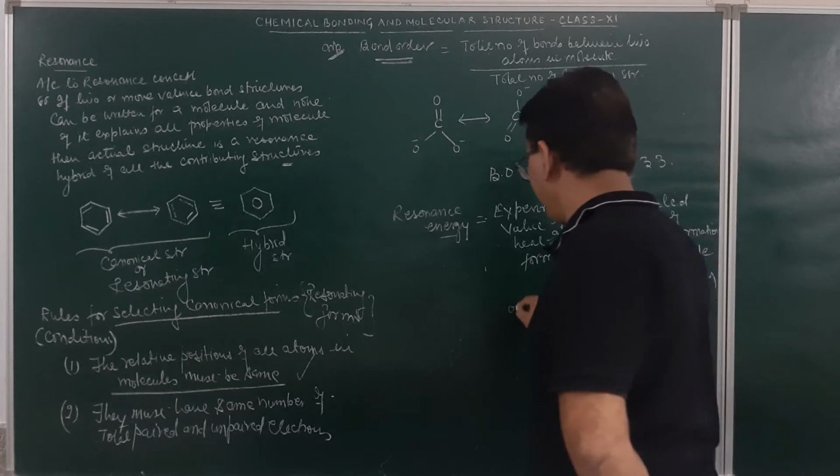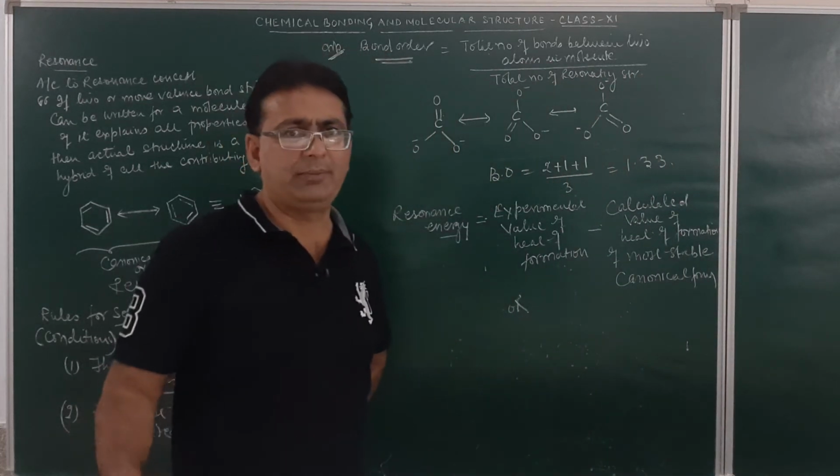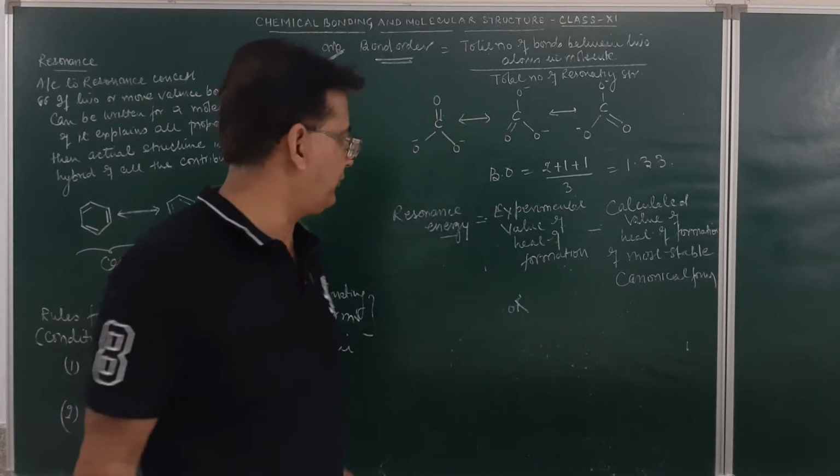Or we may say it is the energy difference between the hybrid structure and the most stable of the canonical form.